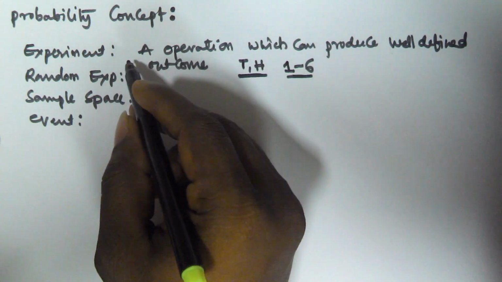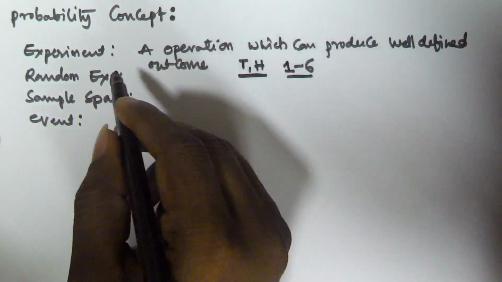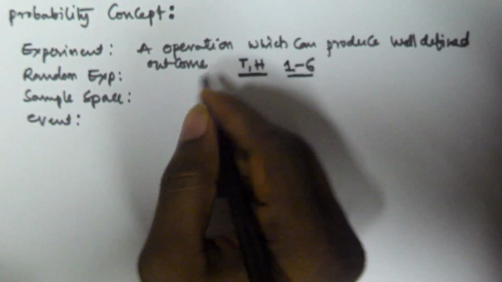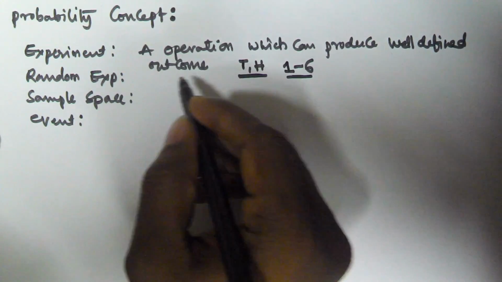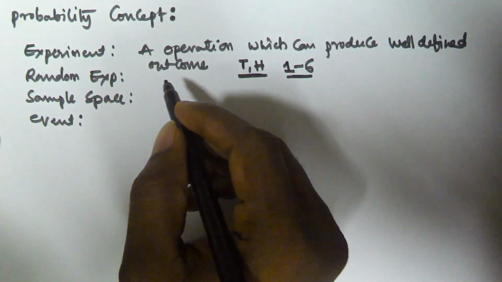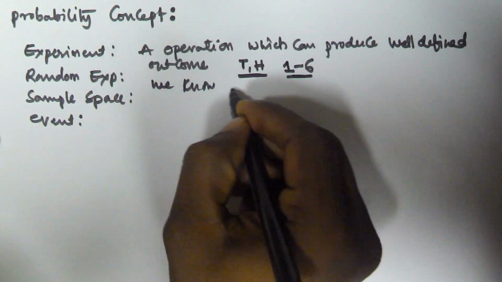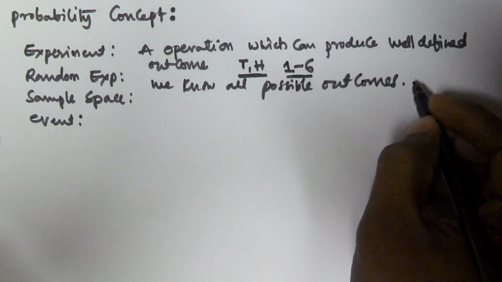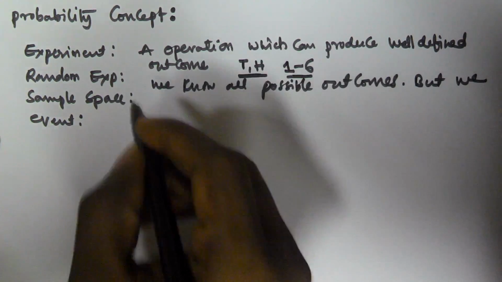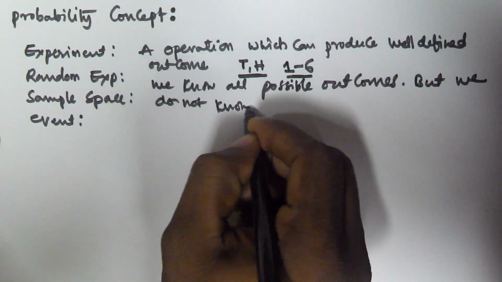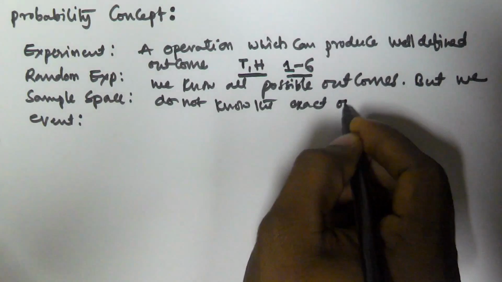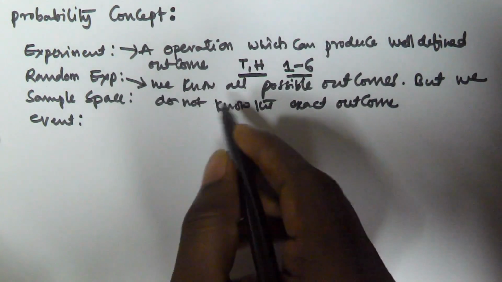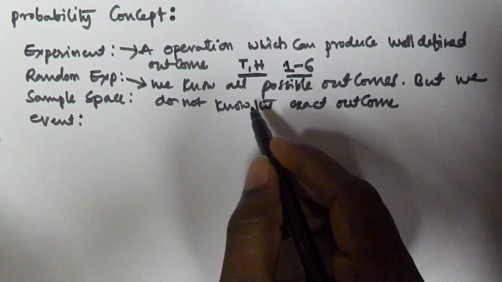And the next one is the random experiment. A random experiment is an experiment in which we know all possible outcomes, but we do not know the exact outcome. That is called a random experiment.